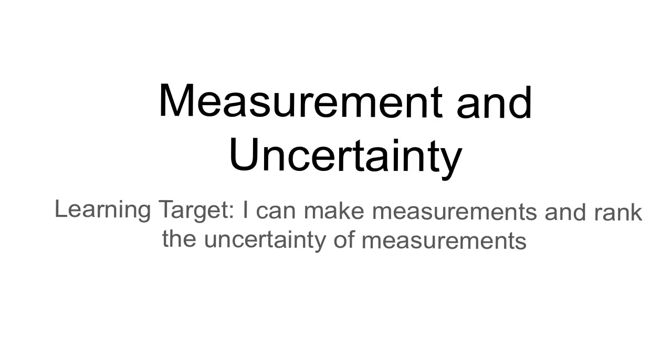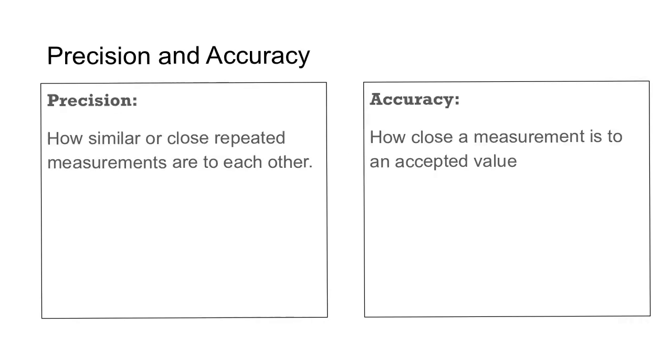Measurement and uncertainty is an important concept of physical science because it affects the way that we run our experiments and the tools that we choose to run our experiments with. The learning target for this lesson is, I can make measurements and rank the uncertainty of measurements.